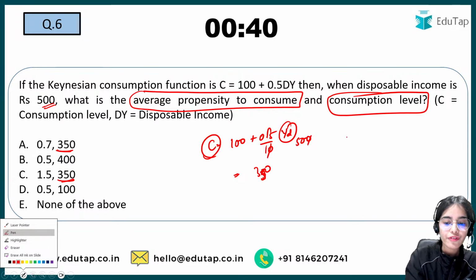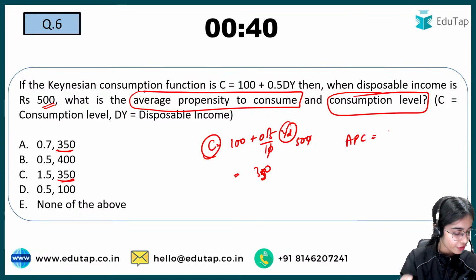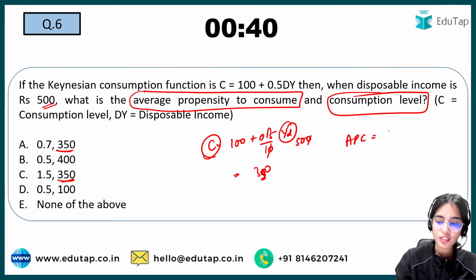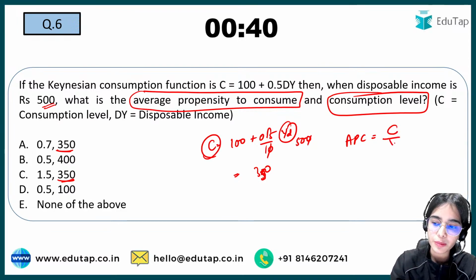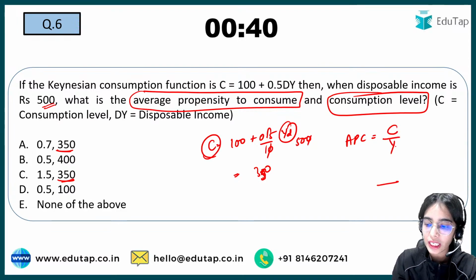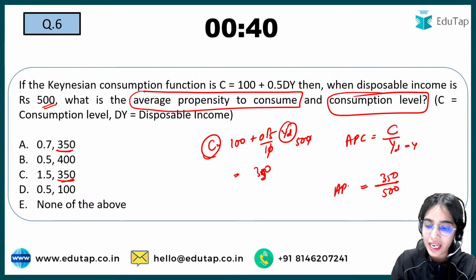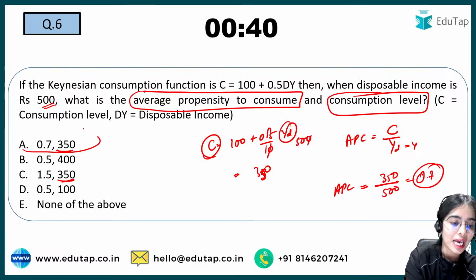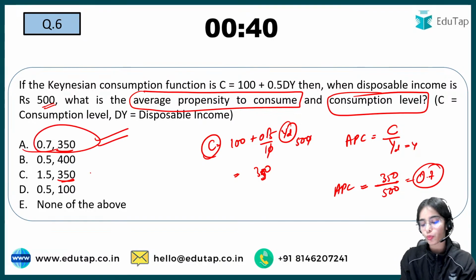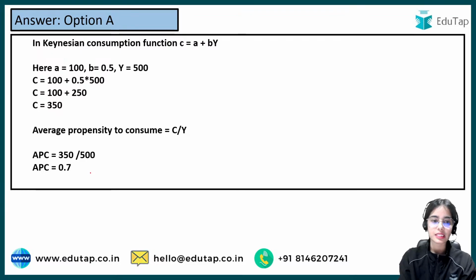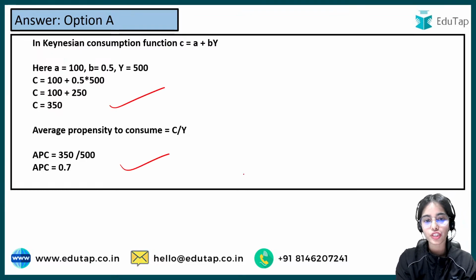Now, average propensity to consume. What is the formula of APC? It is consumption divided by total income. Disposable income is equal to total income. Disposable income is 500, consumption is 350, so the average propensity to consume is 0.7. The right answer here is A, that is 0.7 and 350. You can see the calculation also.